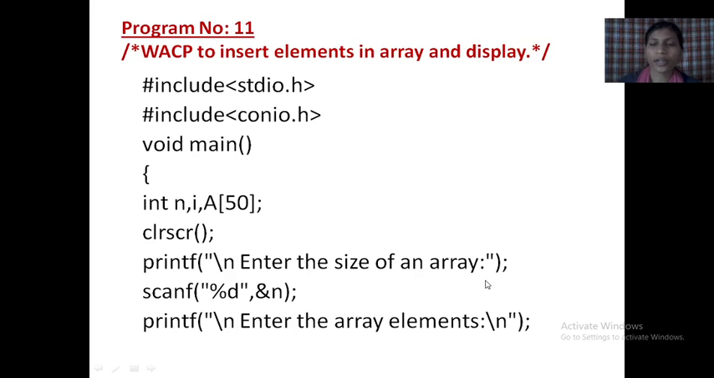Enter the size of an array, meaning how many numbers you want; that size of array you can declare here. Then scanf("%d", &n). Whatever size you enter on the keyboard, that size it will accept. Then printf, enter the array elements. If you entered 5 as the size, the 5 values you require you can enter here.